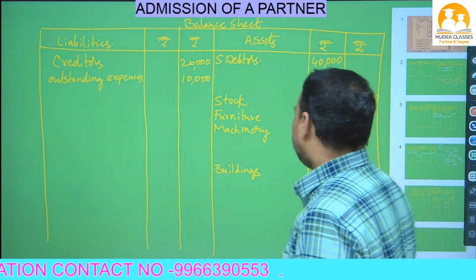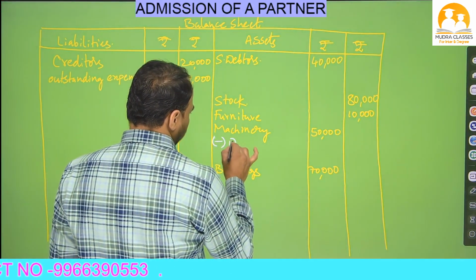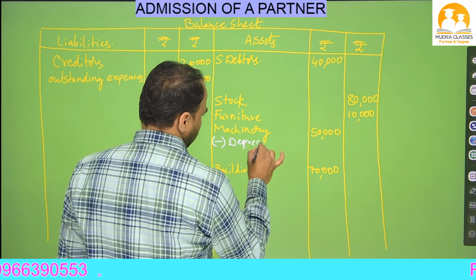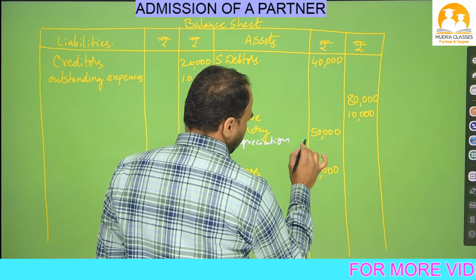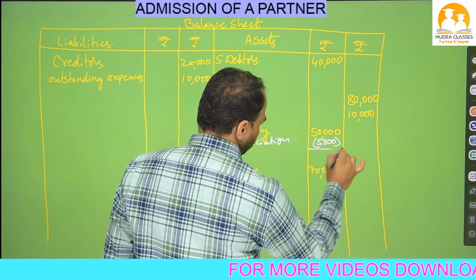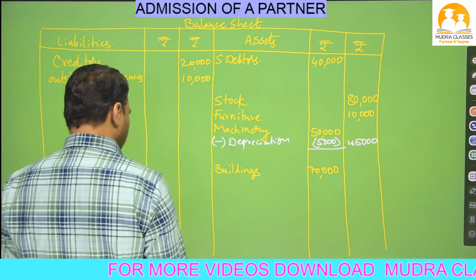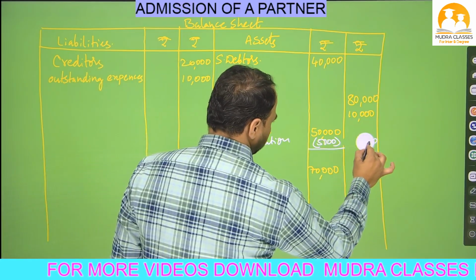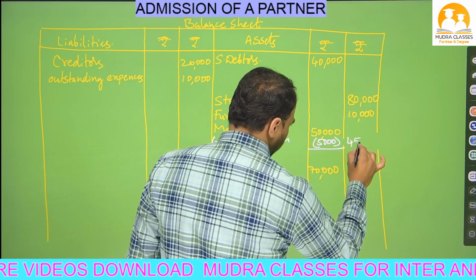On the balance sheet asset side, machinery depreciated 10% is given, less depreciation on 50,000. If you calculate 10%, we will get 5,000. So 50,000 minus 5,000, in the outer column 45,000. What is the outer column? 45,000. In the outer column we will get 45,000.